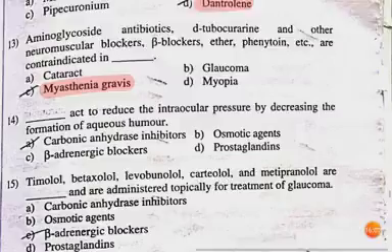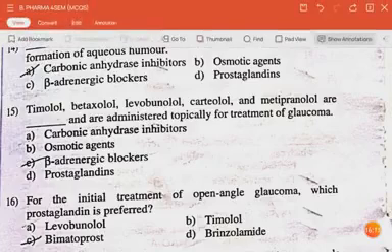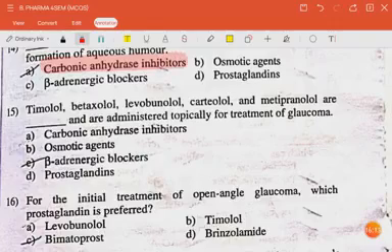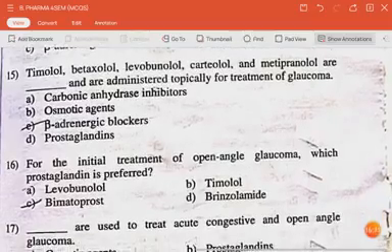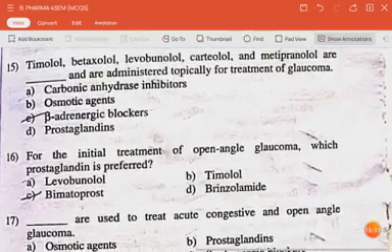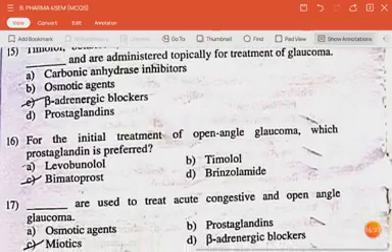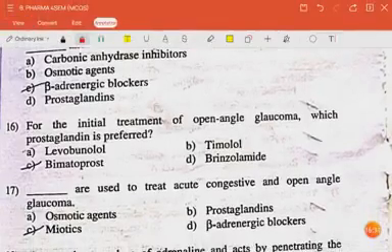The next question is: dash act to reduce the intraocular pressure by decreasing the formation of aqueous humor. The answer is carbonic anhydrase inhibitors. The next question is: timolol, betaxolol, levobunolol, carteolol and metipranolol are dash and are administered topically for treatment of glaucoma. The answer is beta adrenergic blockers.